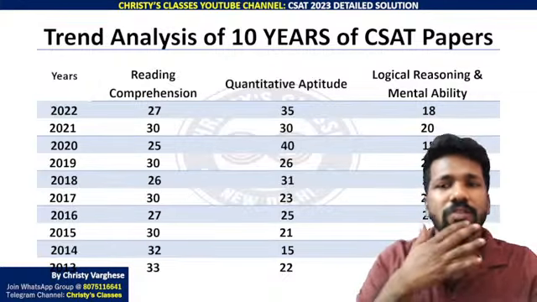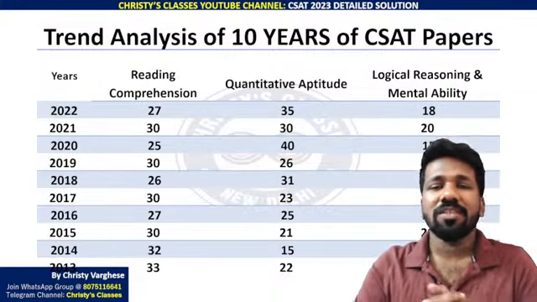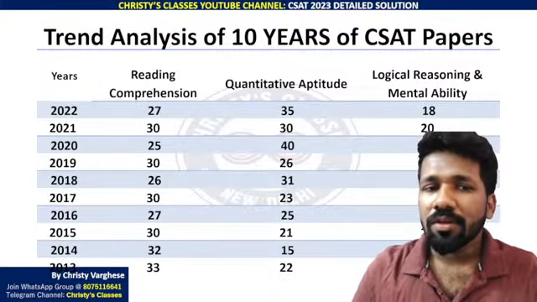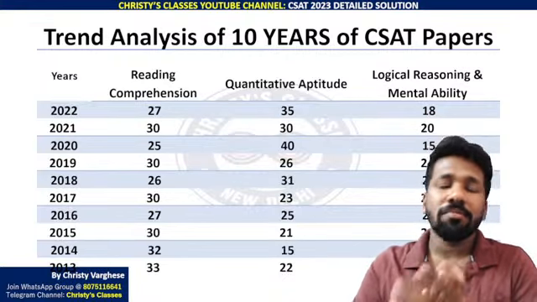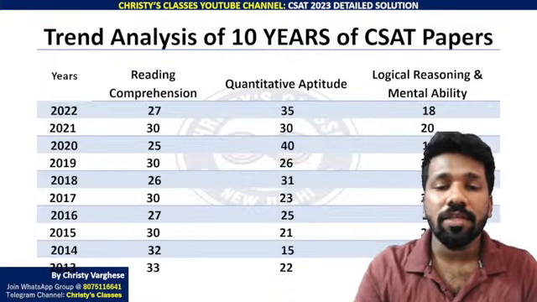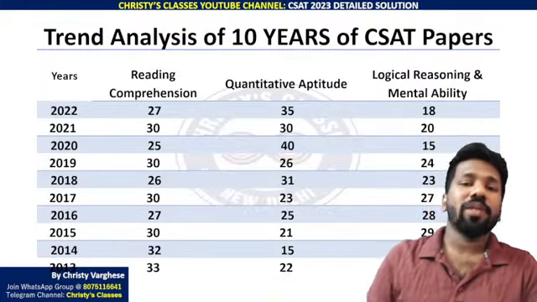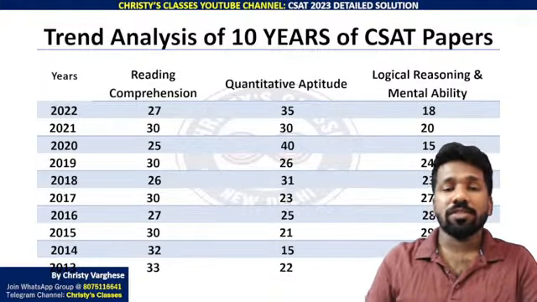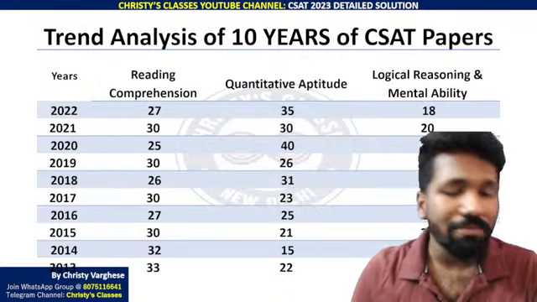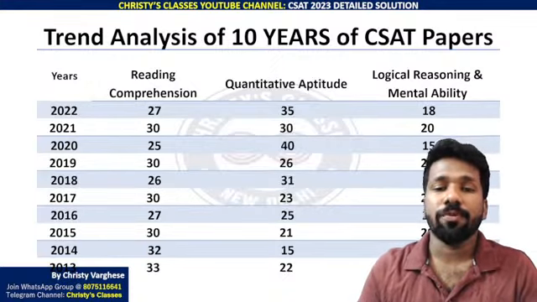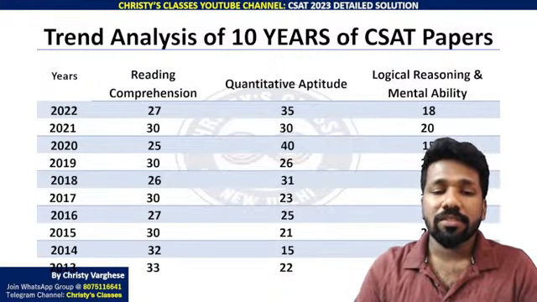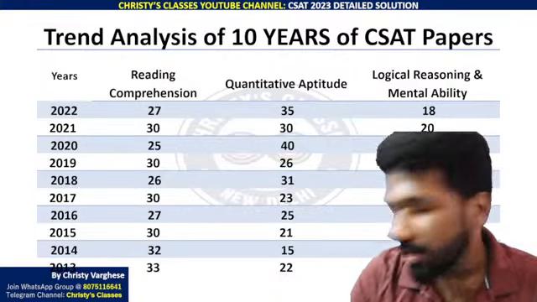This is the trend in previous years, but as I told, this time questions were there from all the 3 sections, but in quantitative aptitude they have increased the number of questions compared to any other previous year. 2020 was the year when they asked 40 questions from quantitative aptitude. This time they have asked almost 42 questions, so that is a record number of questions from quantitative aptitude.